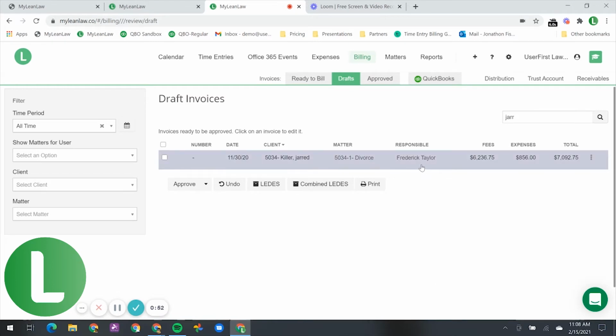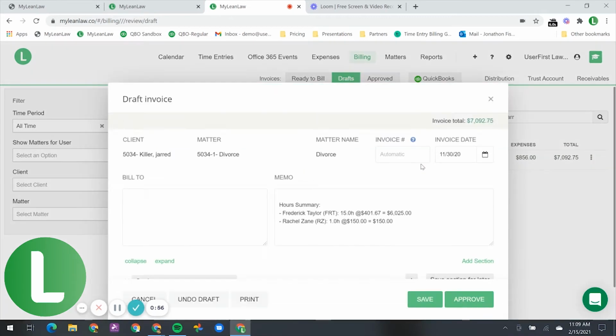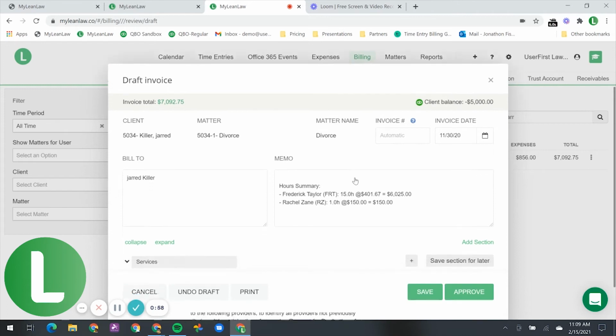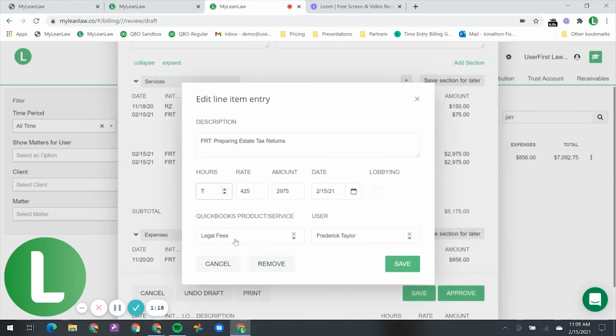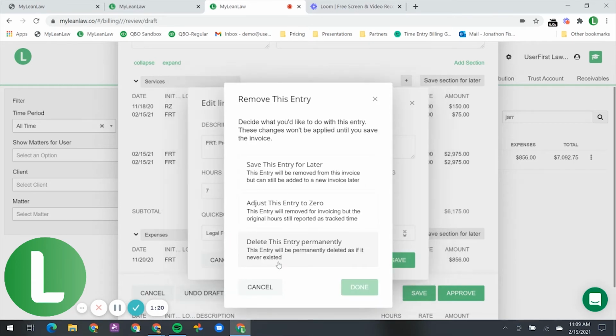I'm going to show you the invoice for a divorce case. Here you can see Rachel Zane billed 1 hour and then Fred booked 1 hour. Then there are these two transactions at 14 hours. It might be that preparing a state tax return for 7 hours is too much time, or maybe the client just won't pay for it. I can decide to make that adjustment. This is different from removing or editing it or adjusting it to 0.